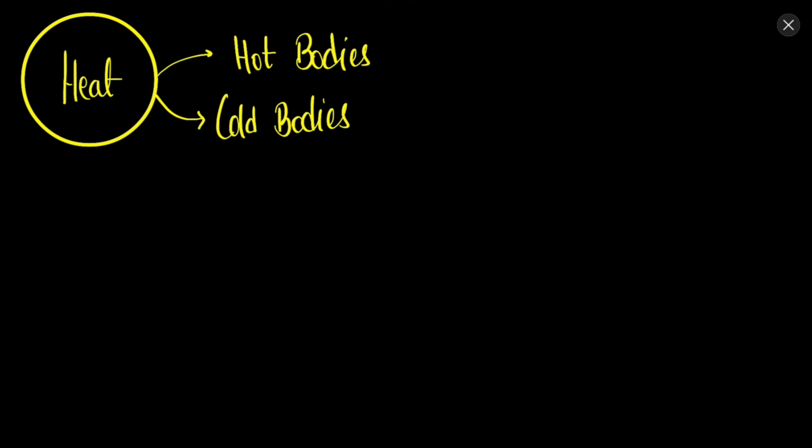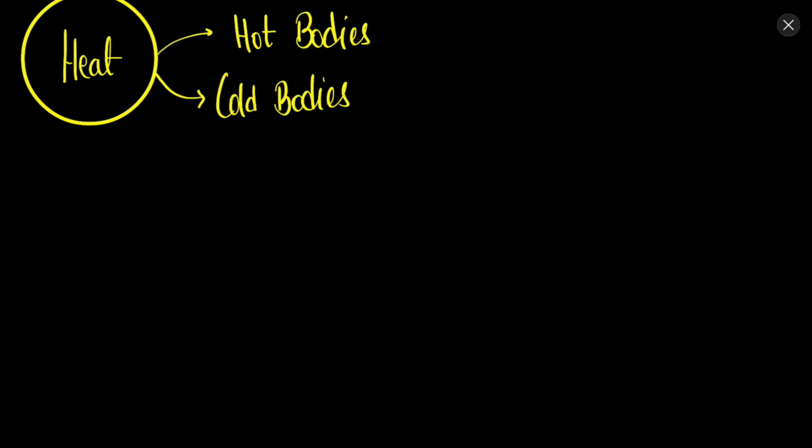So in each of these examples, mechanical energy is lost, and some hotness or some heat is observed. So where does this mechanical energy vanish, and how does it convert and make the object hot? We need to understand this concept.